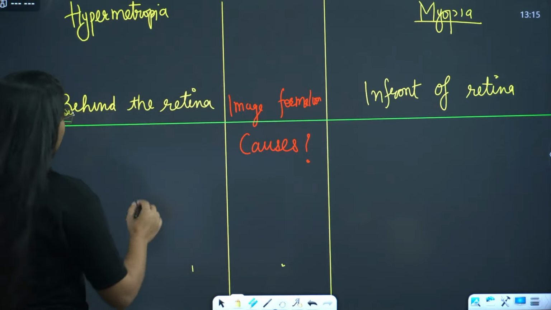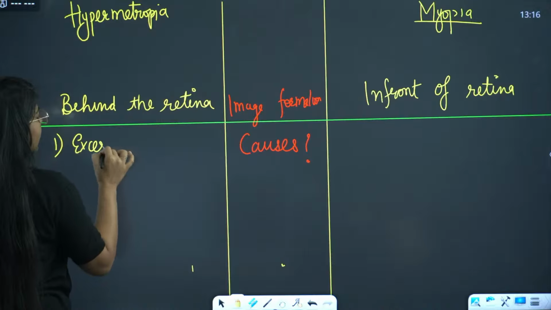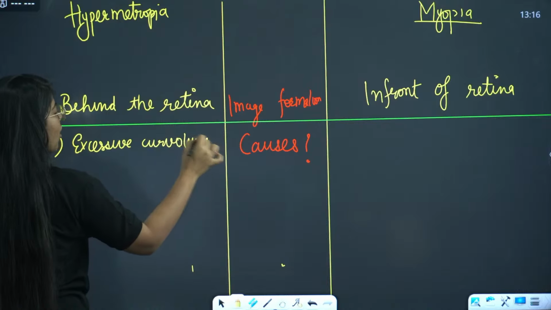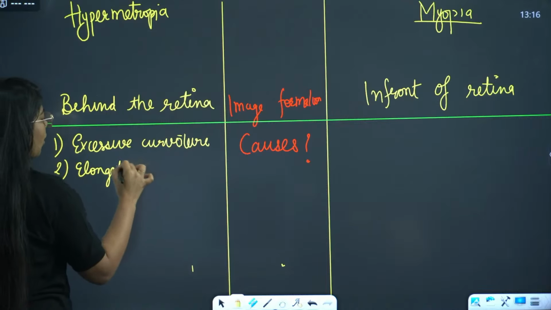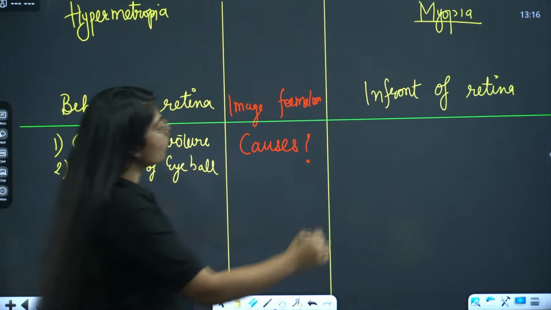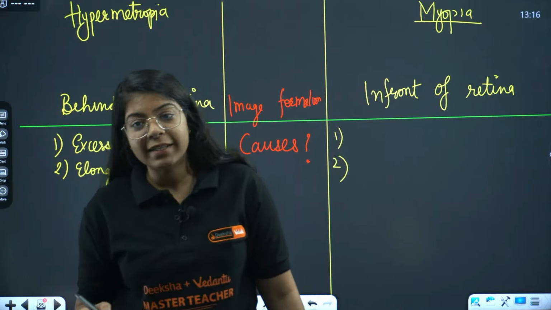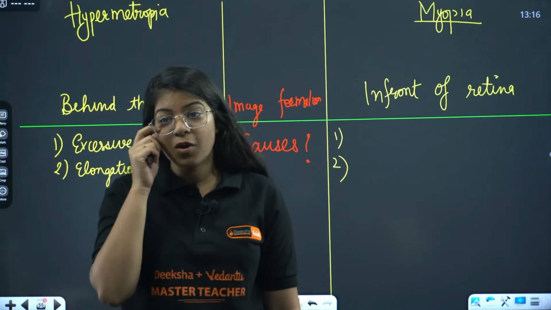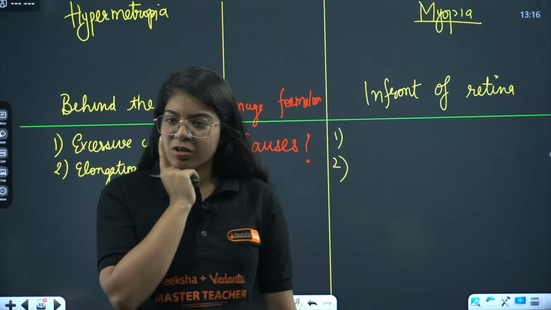So for myopia, it is first excessive curvature of eye lens, or elongation of eyeball. Very good. For hypermetropia, we have focal length increases, eyeball shortened. That is for myopia. Yes, myopia is for elongation of eyeball.